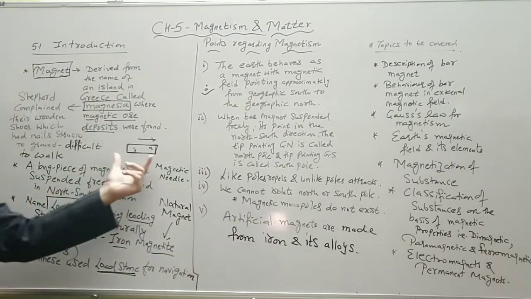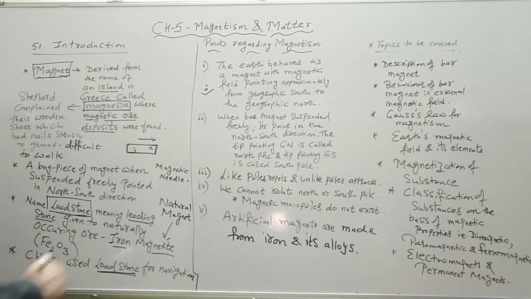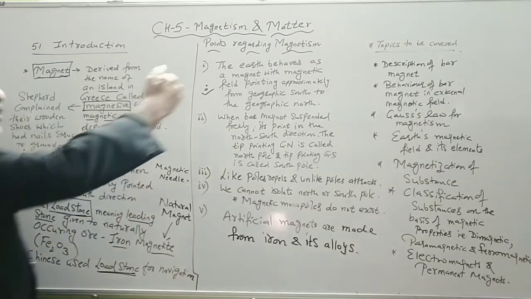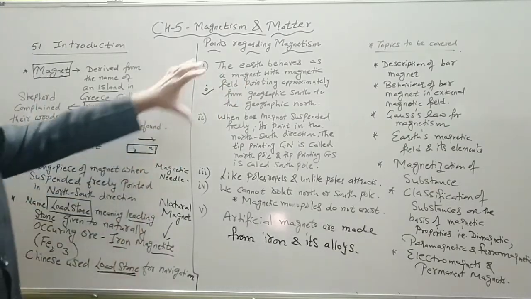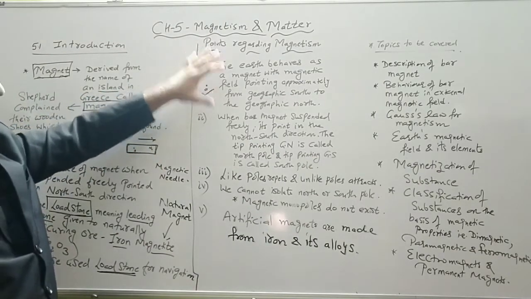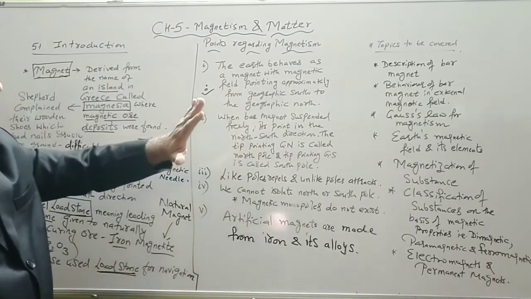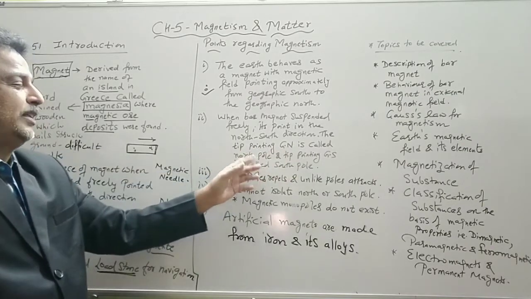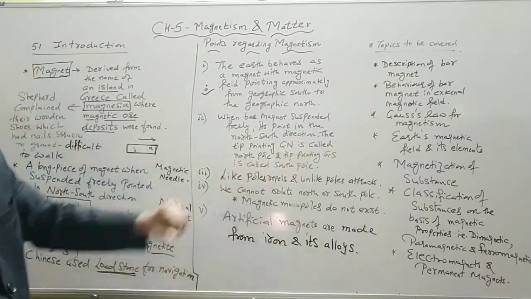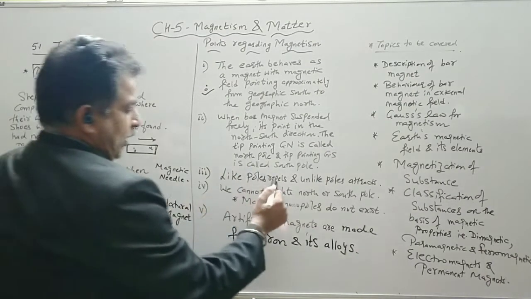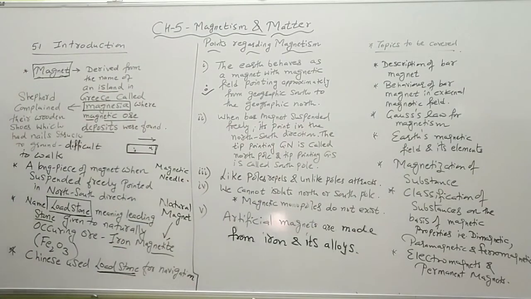As far as a bar magnet is concerned, we say the magnetic field line is from north to south outside, and inside it is south to north. So it will be opposite in the case of the earth. We will come to this portion. Then the second property was, when the bar magnet is suspended freely, it always points in the northward direction. The tip which was pointing towards geographic north was named the North Pole, and the tip pointing to geographic south is called the South Pole. Then we know that like poles repel and unlike poles attract.